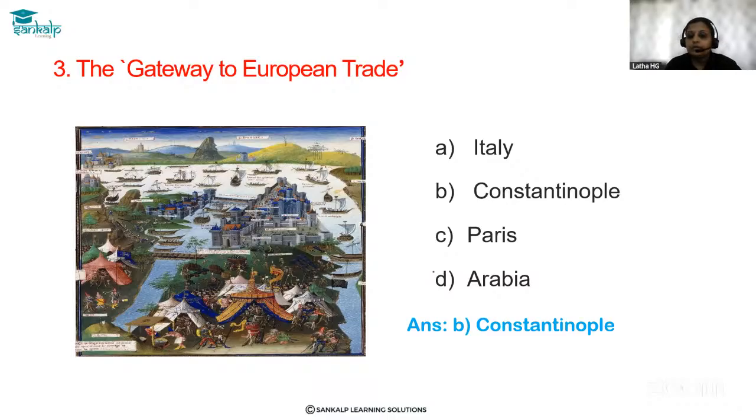So this is how it became the gateway to European trade. After that, the Ottoman Turks acquired Constantinople and put heavy taxes on the trade. We will learn this in the next question. So the correct answer is Constantinople, which is called the gateway of European trade.